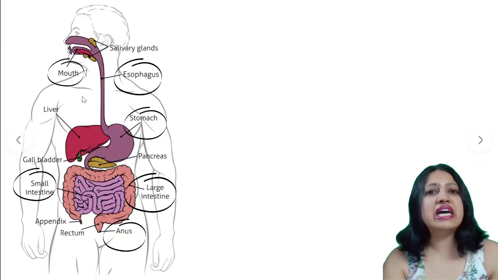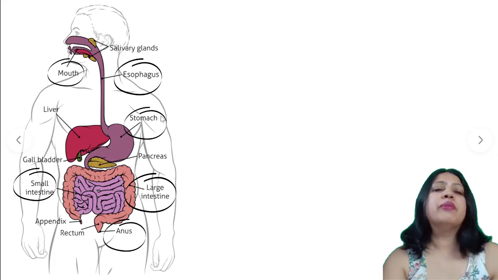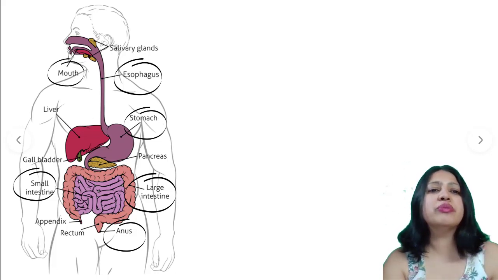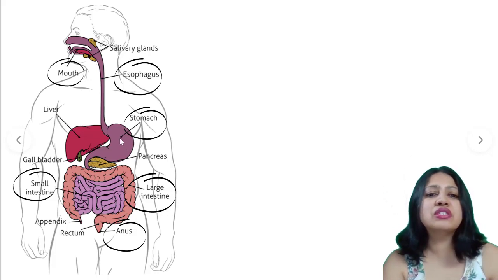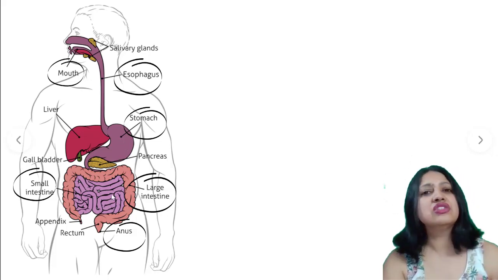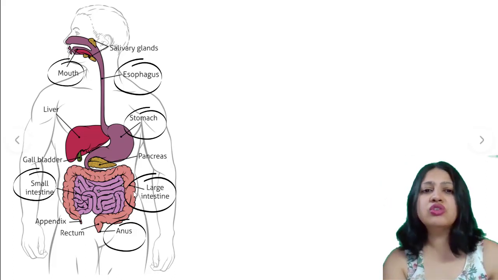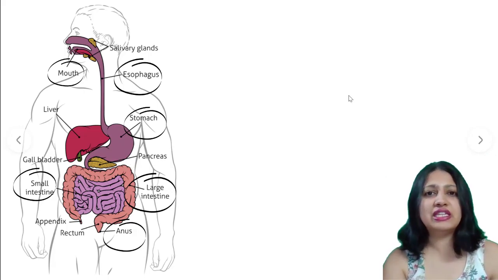So this is the entire digestive system. But for you, you don't have to remember all these organs. You just have to know about the mouth, the food pipe, the stomach, and the intestine. So this is all you need to know. But if you're interested and you really want to know more, this is the entire digestive system. You can just go through when you have free time.